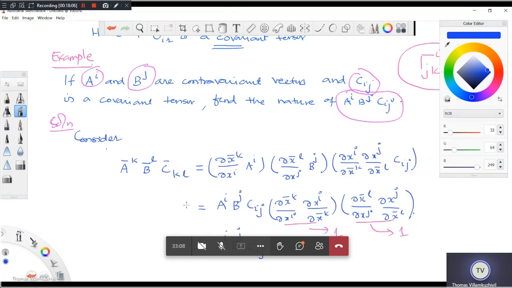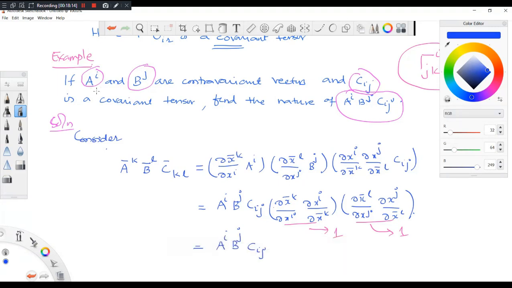Okay, so that means if you have a contravariant vector and this is a contravariant vector, then taking these two contravariant, each is rank 1, and the product is rank 2. This is covariant with the same superscript here. So when you multiply them together, what you get will be an invariant quantity. An invariant quantity will always be a tensor of rank 0. So you have an upper ij and a lower ij, then what is the effect? You will get a tensor of rank 0.